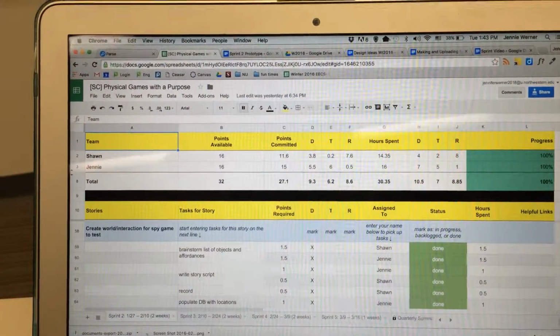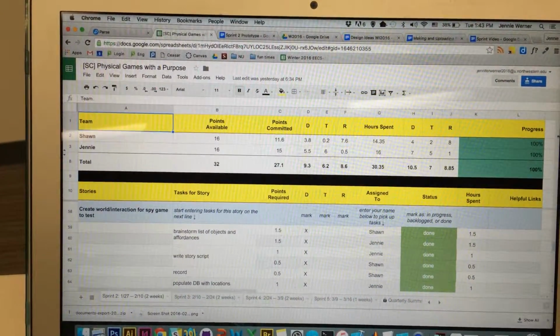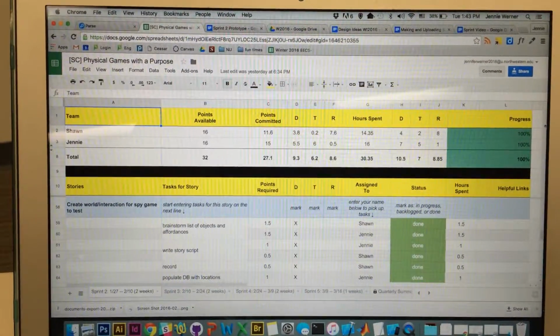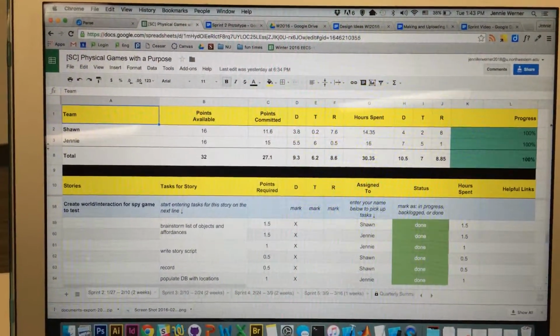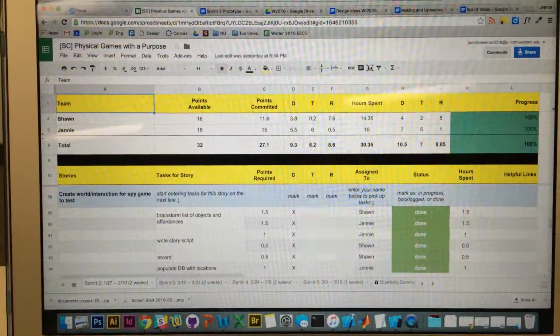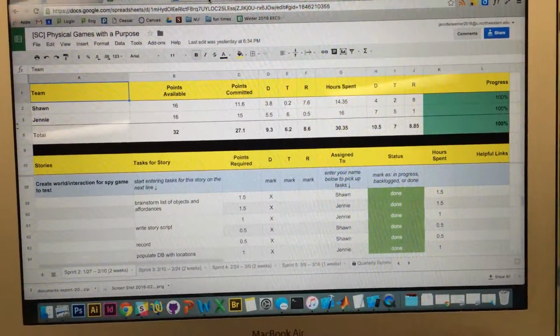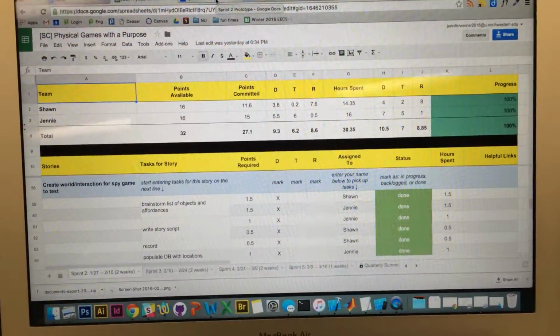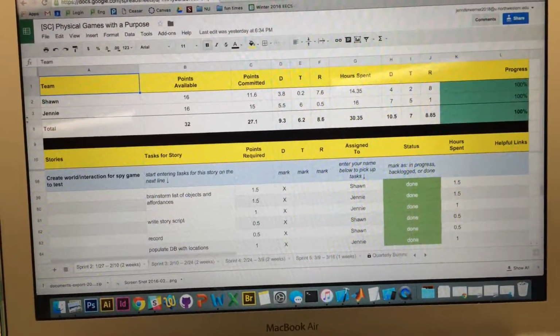So for sprint 2, we had two main goals. The first was to come up with design ideas for a game in the physical world. So what kind of games are fun? What kind of games would users like to play? So what we did was we led a brainstorm with the class and created a forum to get different ideas on what games people play.